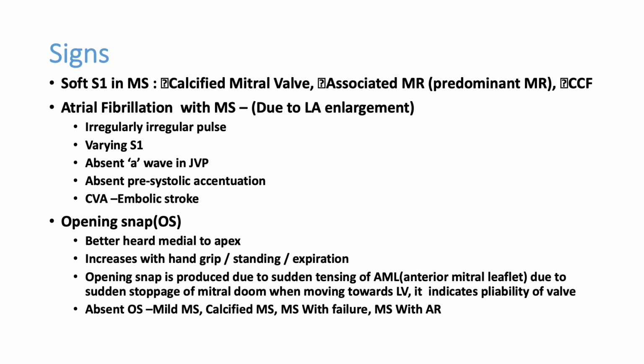So absent opening snap can be heard in very mild mitral stenosis. The valve is not so tense, so you don't get any opening snap. Very severe mitral stenosis, calcified mitral stenosis with heart failure, mitral stenosis with aortic regurgitation, in all these conditions opening snap will be absent. In moderate to severe mitral stenosis, most of the time we can get opening snap. Remember, if opening snap is present, that's a good sign the valve is repairable.